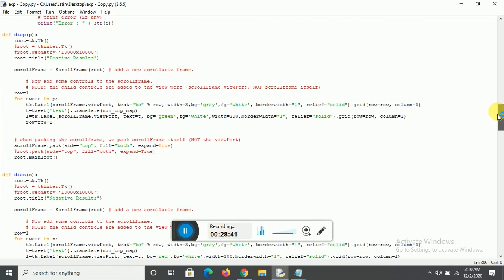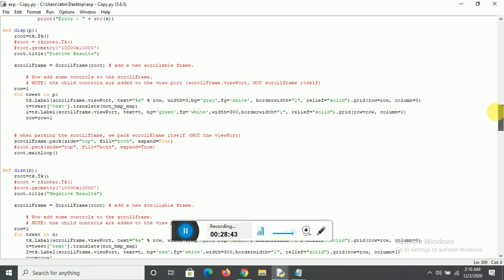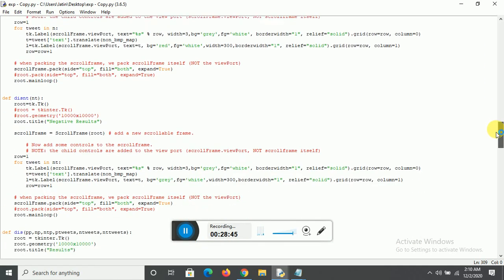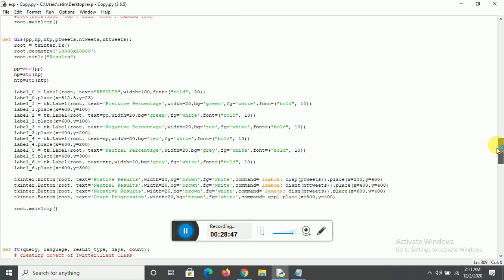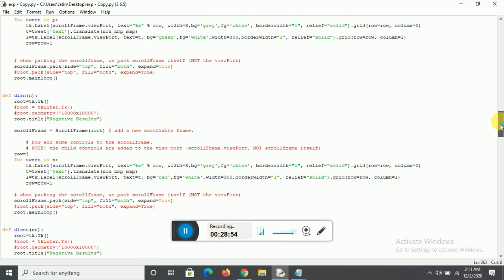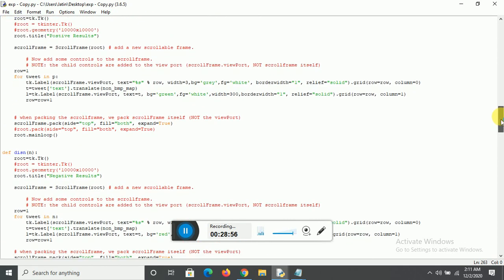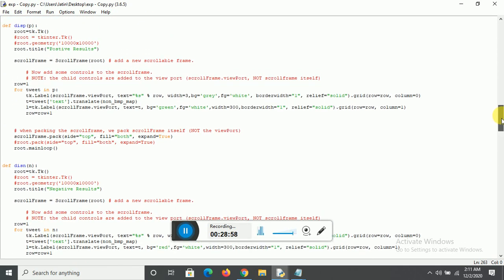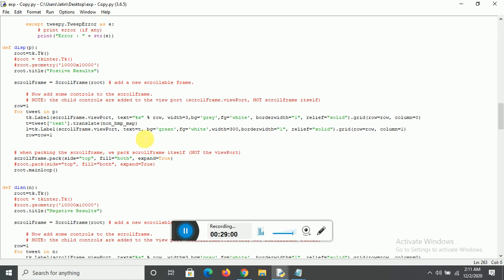Now we have to notice one thing. Let me show you what we have to notice here. Basically in tweets we also use emojis, right? Emojis are also used in tweets. For that we use this t is equal to text dot translate non BMP map.